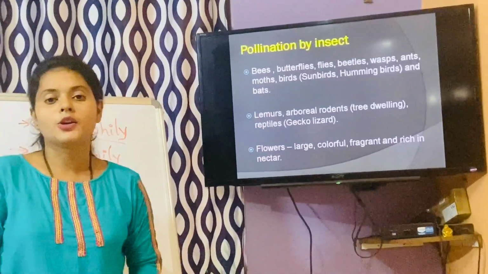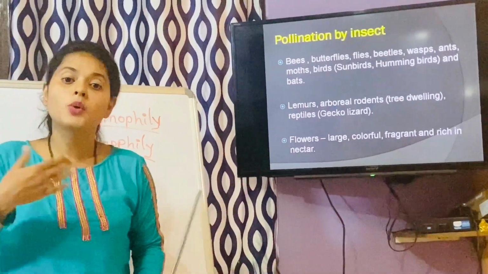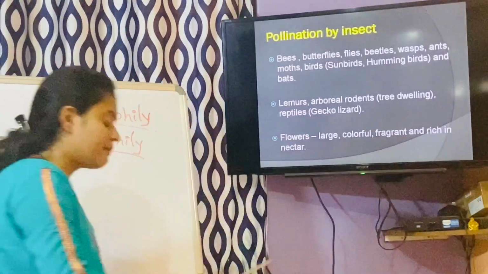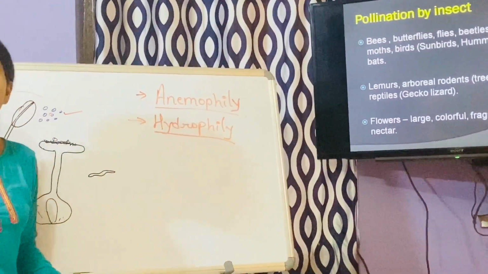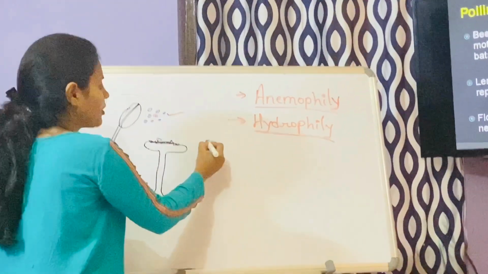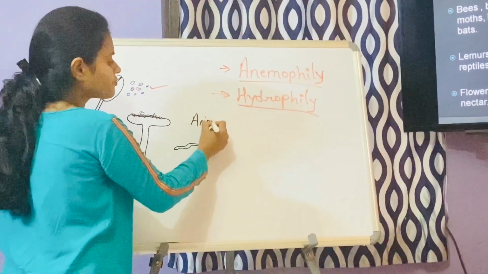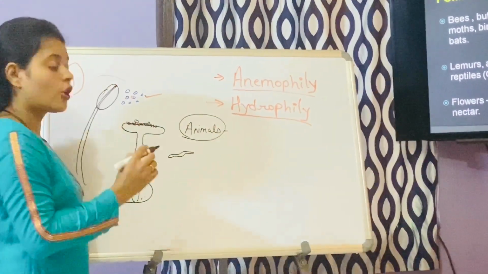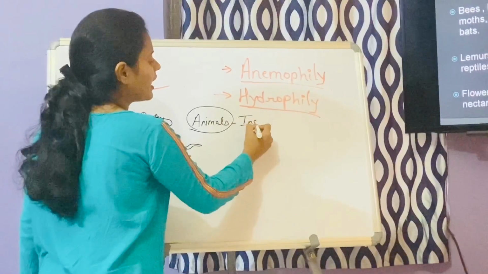Now let me tell you the pollination by biotic factors. As I told you, in pollination taking place by biotic factors, there can be n number of animals. From the entire animal section, the majority of plants are pollinated by insects.